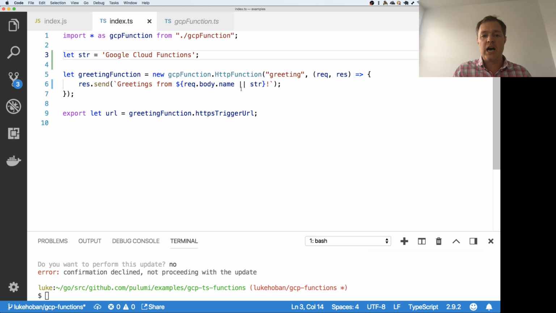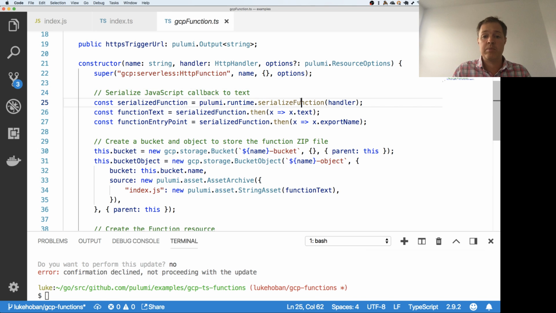And in fact, this is very useful when I create other resources inside my function. I want to reference them from within my function. And so maybe I create a database up here, and I want to just pass a handle to that thing in. And I don't want to have to swizzle it through an environment variable and deserialize that out of the environment variables. I just want a handle to that thing directly. And so we can do that sort of thing with this serialized function capability.